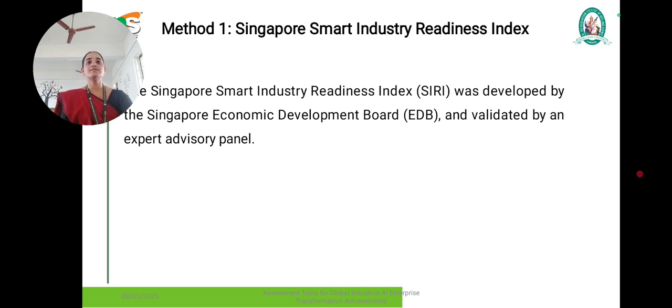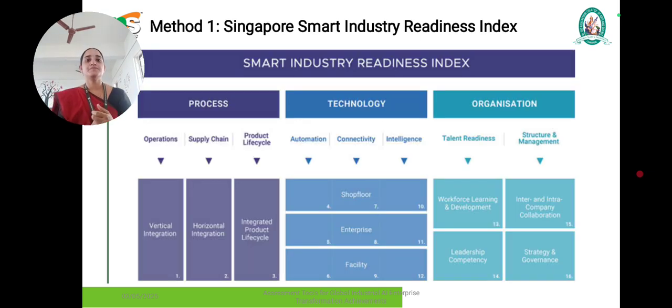So the first method is the Singapore Smart Industry Readiness Index. This index was developed by the Singapore Economic Development Board, and it is validated by an expert advisory panel. This is the index for the Singapore Smart Industry Readiness system, which is called SIRI. Why was SIRI introduced?